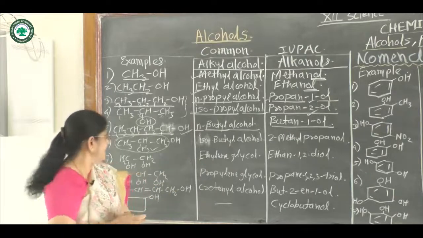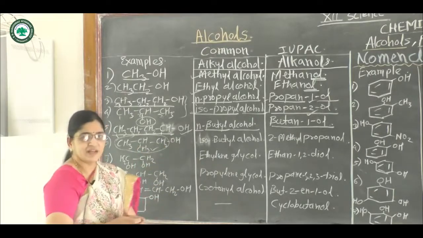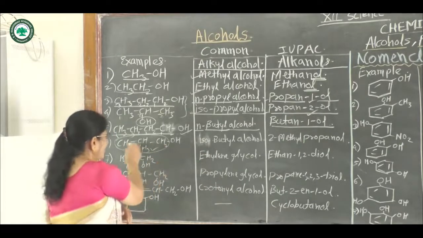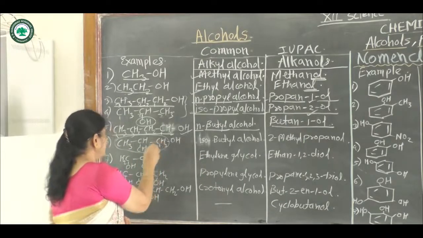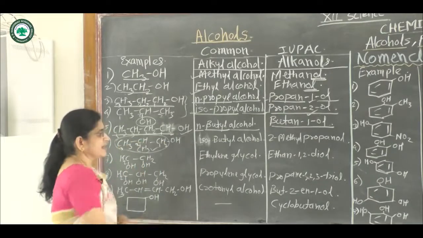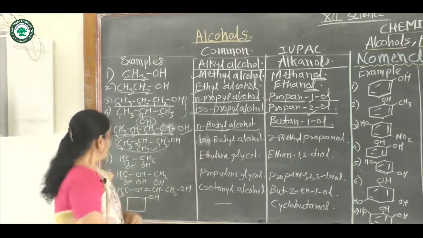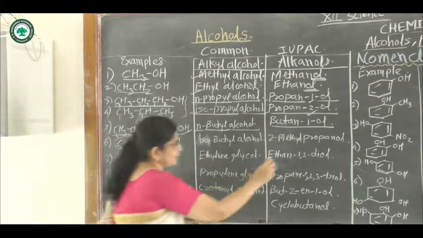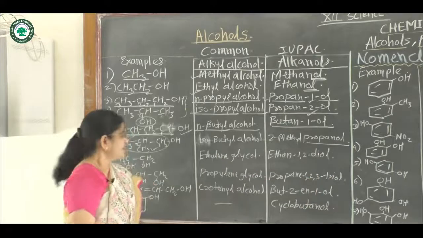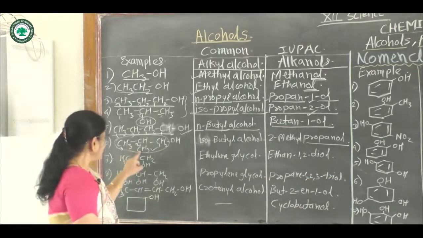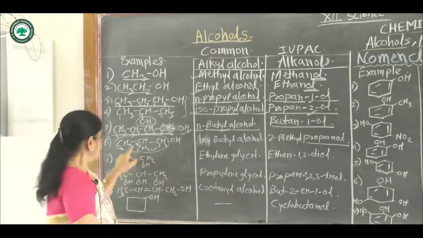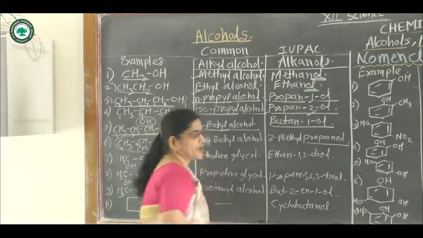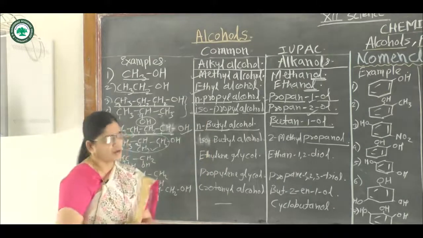And for the IUPAC name, again select the longest chain containing the hydroxy group, then write numbers from the right hand side. Suppose this is carbon number 1, carbon number 2 and carbon number 3. Then in this straight chain there are 3 carbon atoms, hence it is a derivative of propane and propanol. On the second carbon atom there is one methyl branch, hence the name of this compound becomes 2-methylpropanol or 2-methylpropane-1-ol.